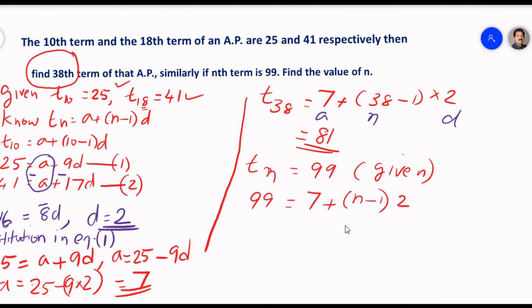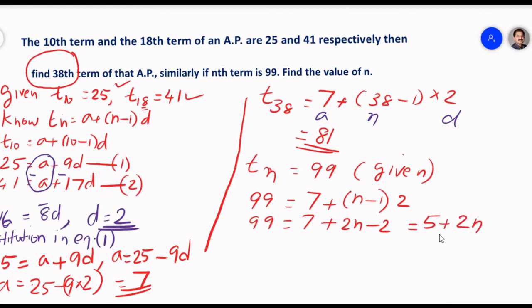We can rewrite it as 99 is equal to 7 plus 2n minus 2, which becomes 5 plus 2n.